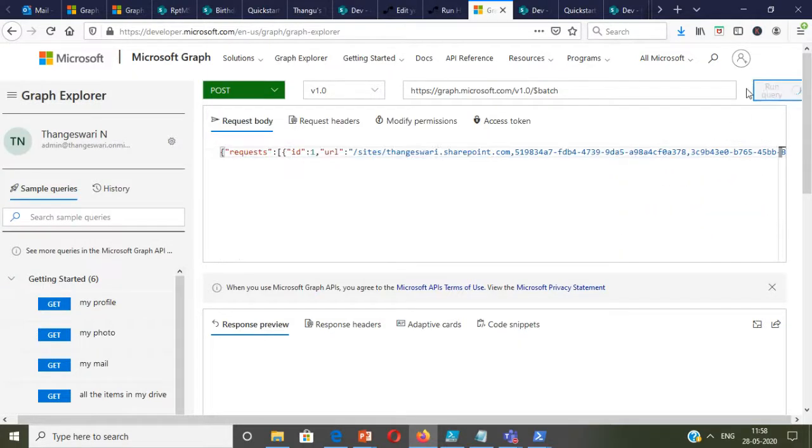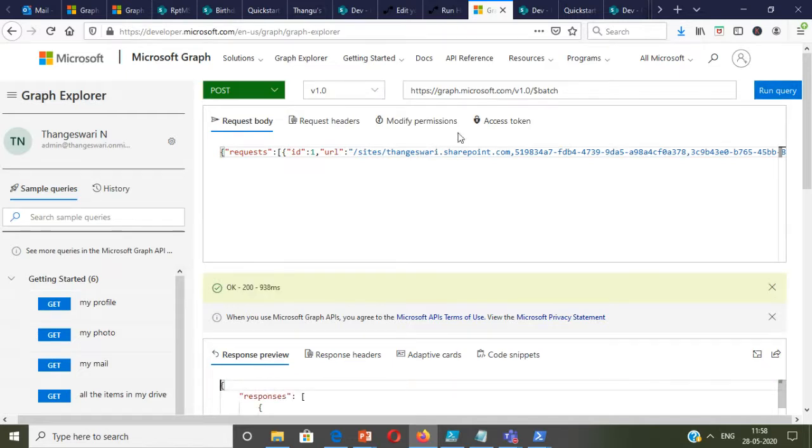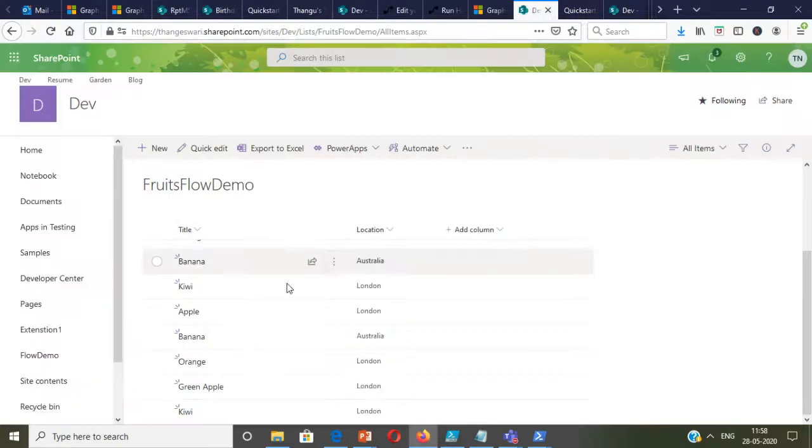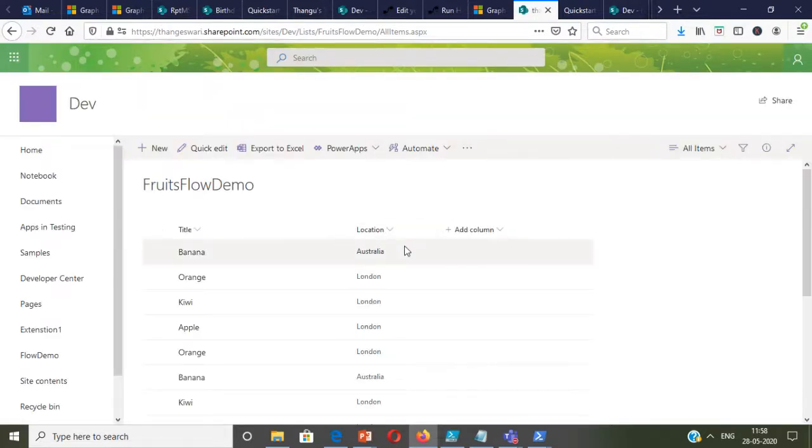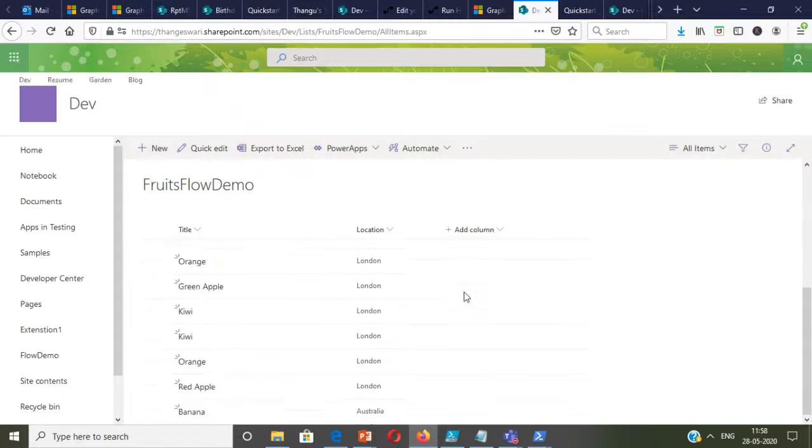And what happens in a batch? In parallel, many items are added. So this list has already many items. So when I call the batch query, many items are added. So that's the beauty of it, see, red apple, banana, orange, kiwi. Note that it's not sequential. It's a parallel batch query. So the requests are happening in parallel, and it can speed up your process.